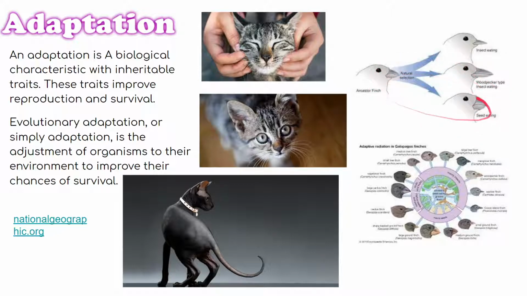The reason it's needed is because this one needs to eat seeds, this one needs to mine into wood, and this one needs to eat insects from the ground. And so this seed adaptation would help them break down the food.